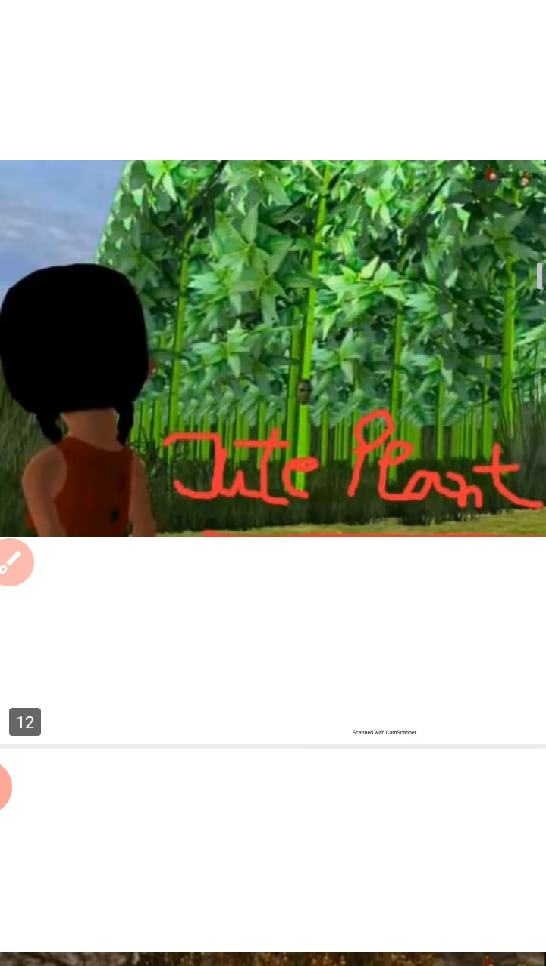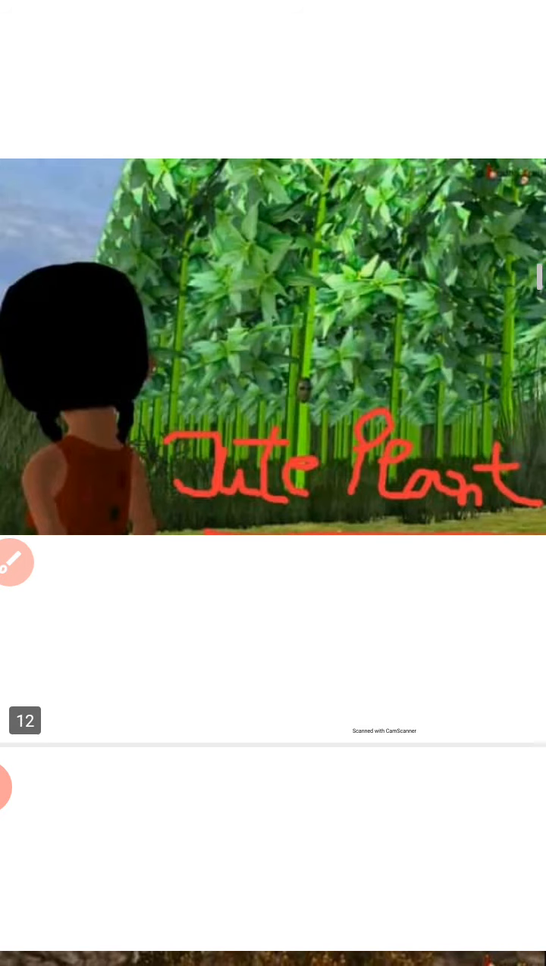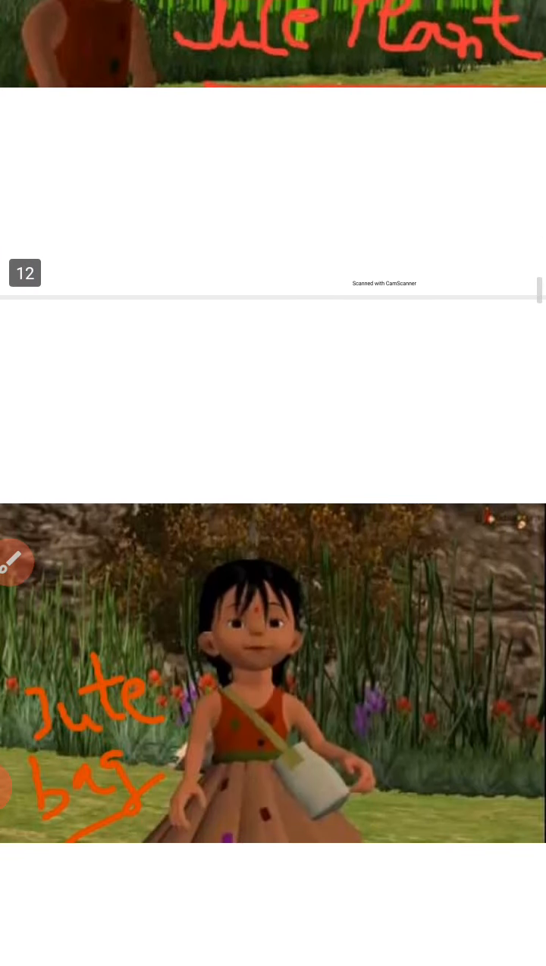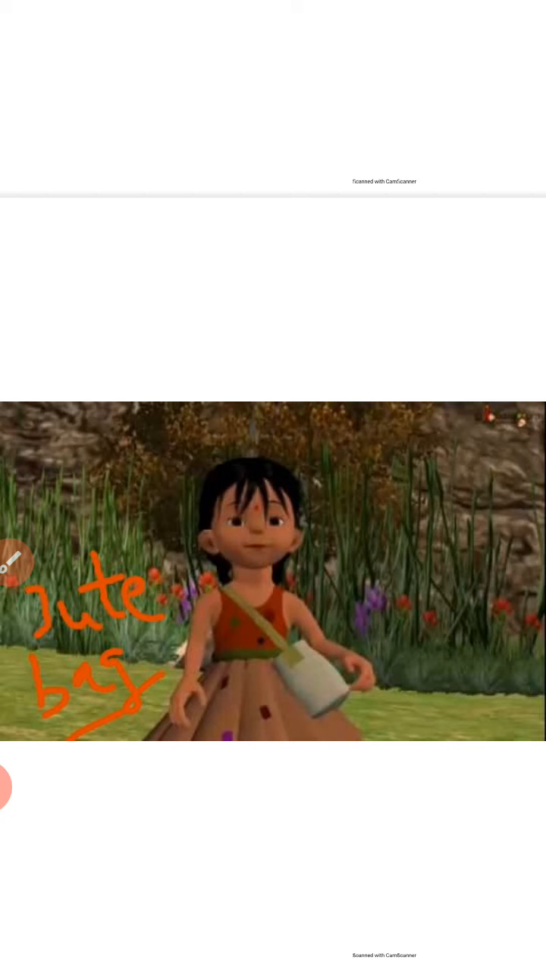Now next is your jute plant. Here you can see the picture of a jute plant. Now this little girl is carrying a jute bag. A little girl carrying a jute bag. Jute comes from a jute plant, right?